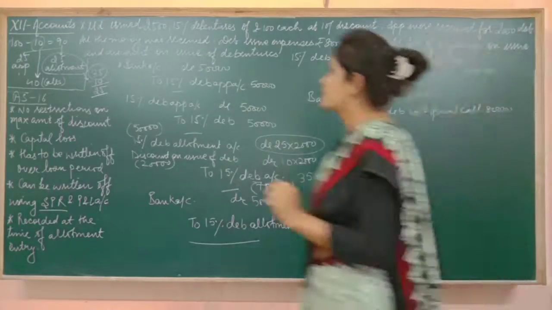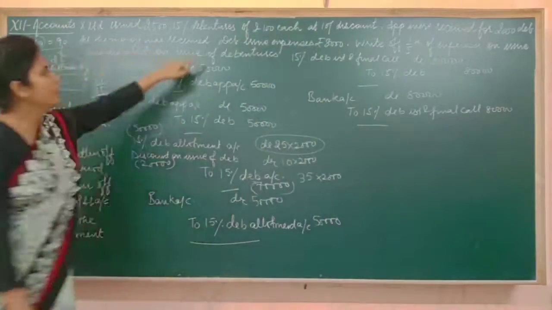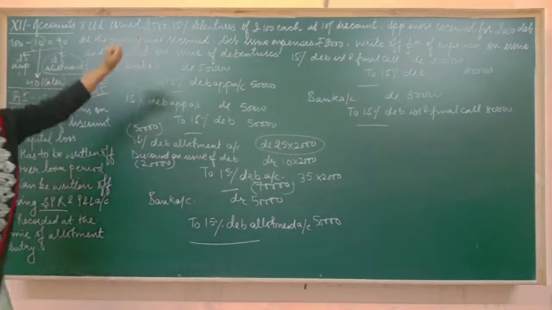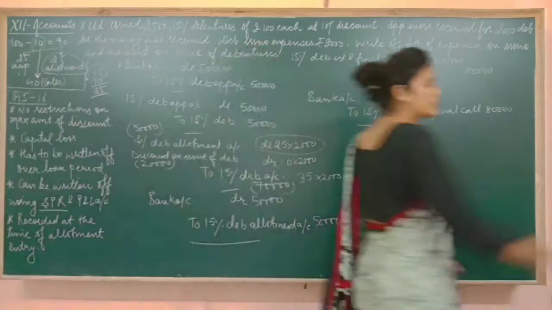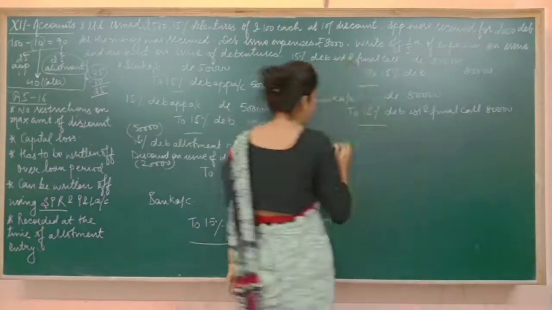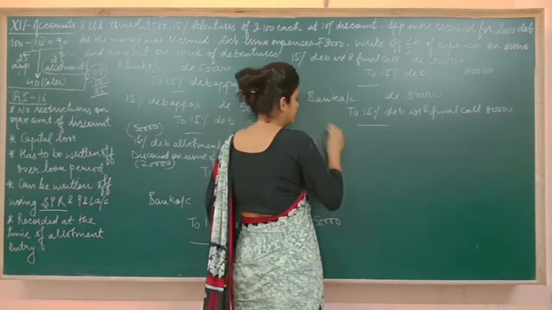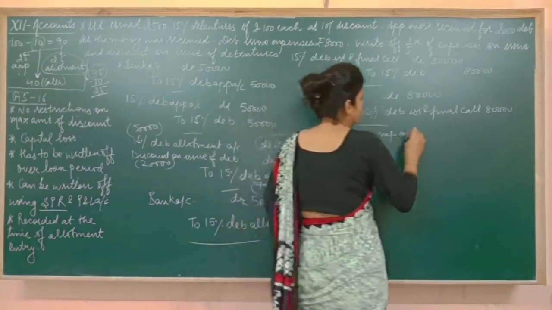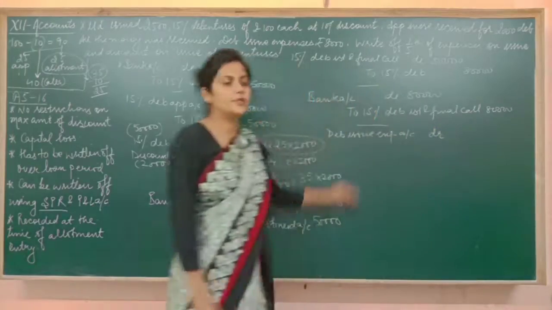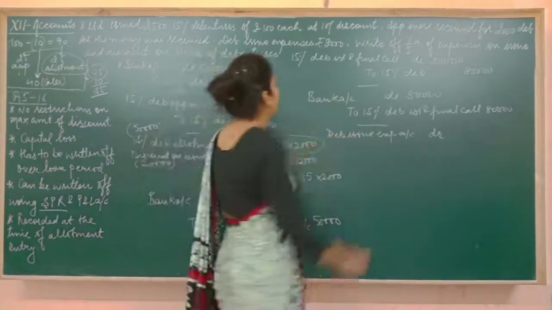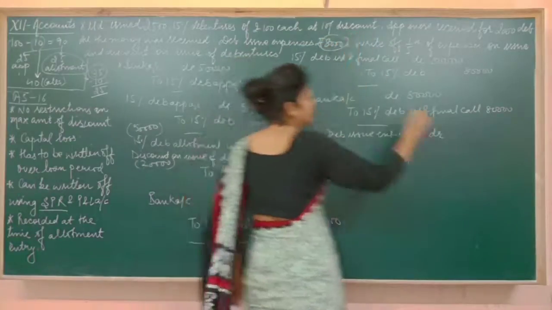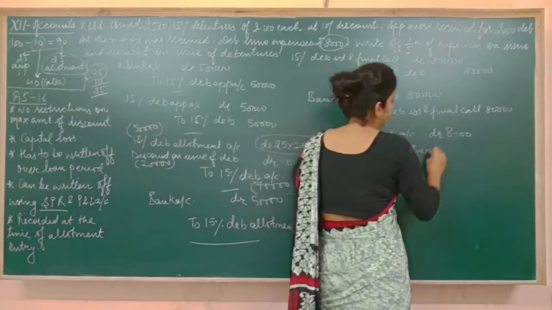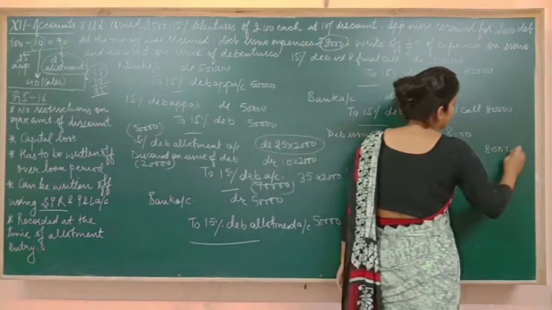Now one thing is left here. That is discount on issue of debentures. You can see that debenture issue expenses are rupees 8,000. So first of all, pass the entry for that. Debenture issue expense account debited. Now you know that all the expenses have debit balances, and the debenture issue expenses are 8,000 to bank. As we have paid, so money goes out.